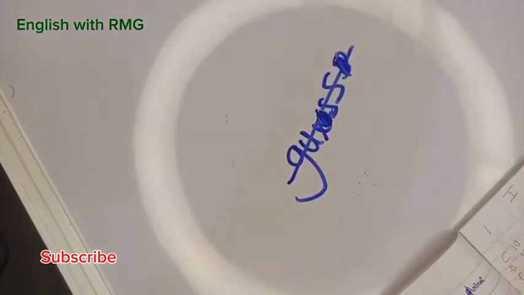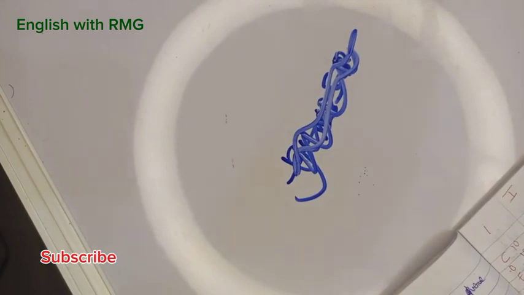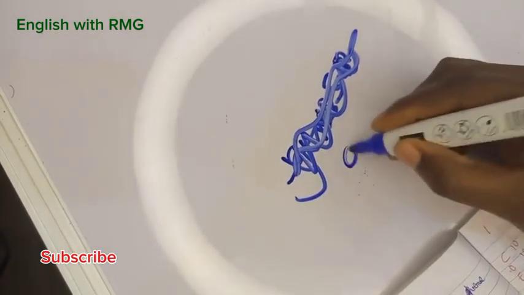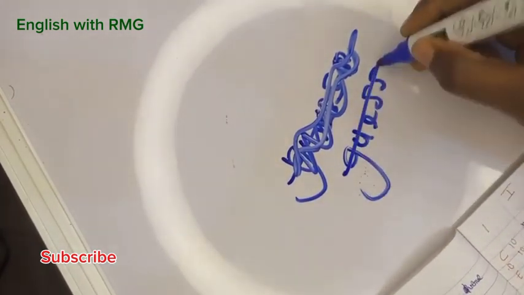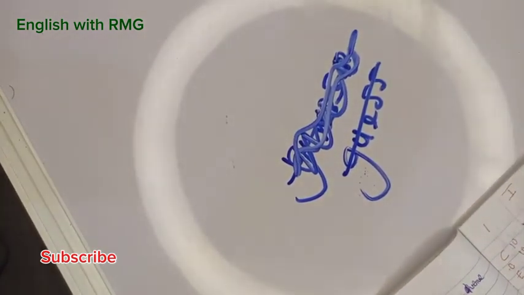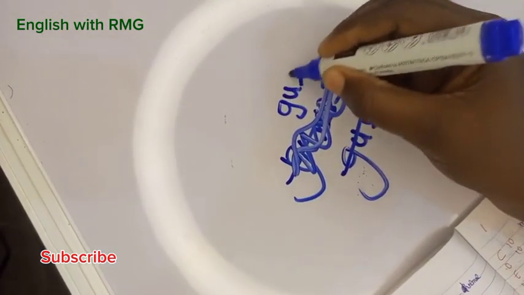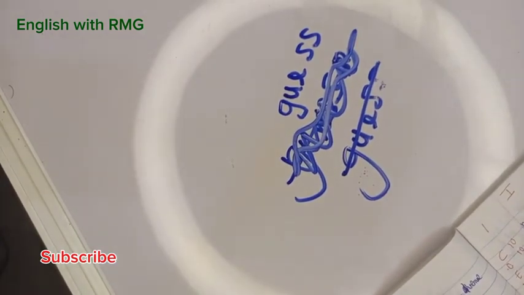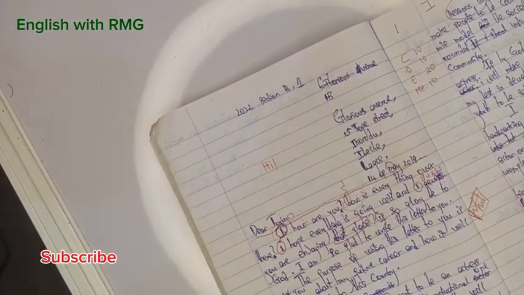Or you now start two paints. Once you make a mistake, just give it a single strike. Some of you will paint it and paint and paint, and your work looks so rough. Don't paint. Just give it one strike. These are the things that make you lose marks, that I'm telling you now. Just give it one strike, and then maybe if there's no space beside it, perhaps you've written it to the end of the paragraph before you realize, you can just manage to write it at the top clearly, so that your examiner does not get confused about what this girl or this boy is really writing. Do you understand? So once you make a mistake like this, learn how to correct it properly.